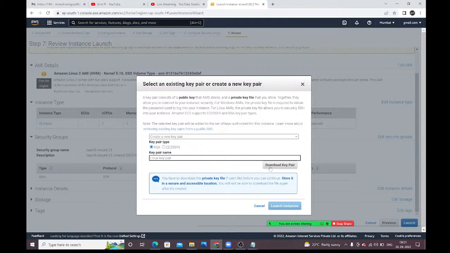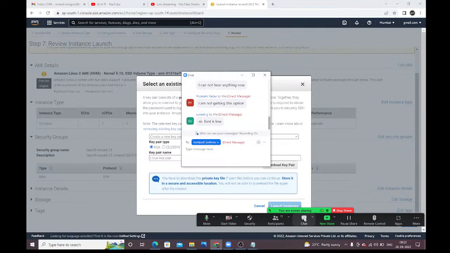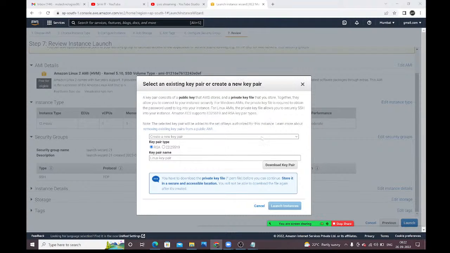The public key will be stored on the AWS side only. Now when you are going to connect with this Linux machine, you need to provide that private key. Internally, AWS will check whether that private key and public key both match or not. If both match, then only you will get access to this instance. Is it clear, guys? Click on download key.